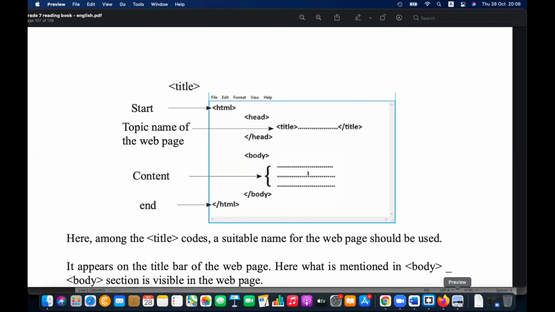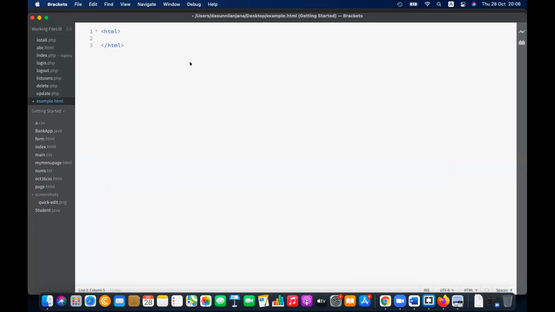Actually, this is available in your book also. Here, HTML, head, and all these things. We have to type that. Okay, HTML, after that head section. Inside the head section, you have the title section. Inside the title section, you put the title of the web page.